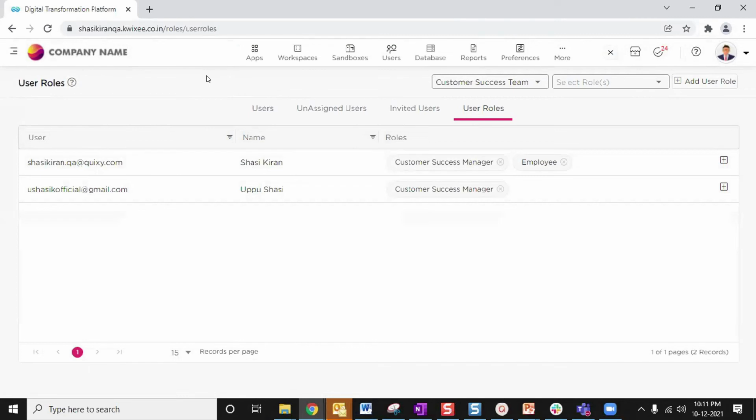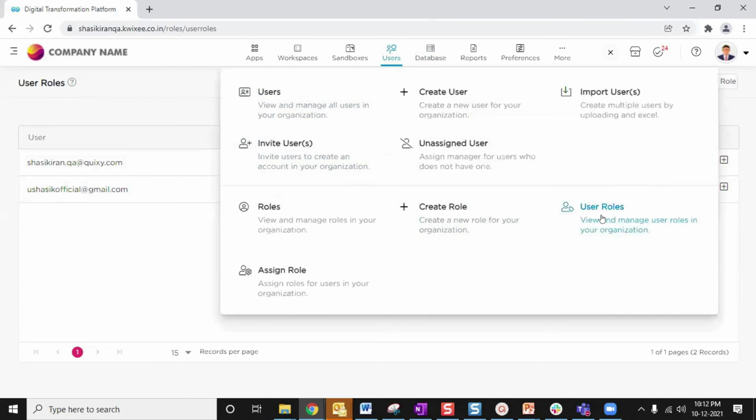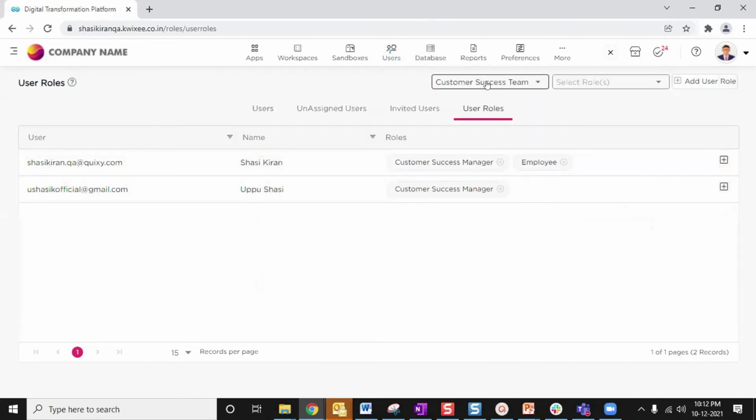So as I told you before, a workspace can be a department or something, right? So maybe in my company, we have a customer success team, so I have created a workspace for the customer success team. If there is no person in the customer success team, then how will any person access the applications present in that workspace? So for this customer success team, I am giving a manager and I am giving an employee as well. So this is how you can come to users, and you can always go to user roles, and you can assign roles into any particular workspace that you see. So this is how you can provide the roles.